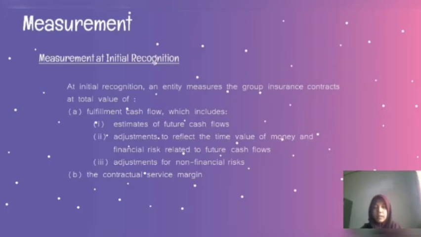Measurement. Measurement at initial recognition. At initial recognition, an entity measures a group of insurance contracts at the total value of, first, the fulfillment cash flows and, second, the contractual service margin. Fulfillment cash flows include estimates of future cash flows, then adjustments to reflect the time value of money and financial risks related to future cash flows, as long as the financial risks are not included in the estimates of future cash flows, plus an adjustment for non-financial risk.